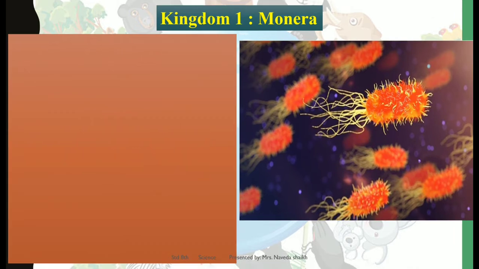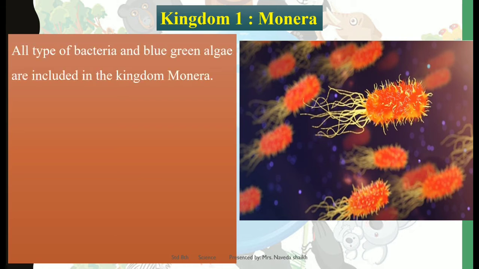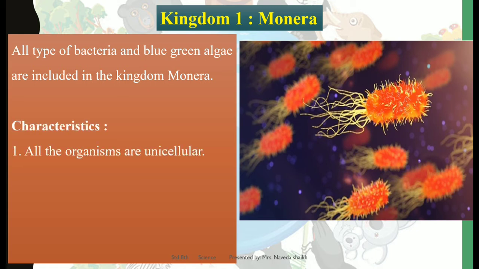The very first kingdom that we want to talk about today is kingdom Monera. Now, we need to know a few characteristics about this kingdom. First, remember that all types of bacteria and blue-green algae are included in kingdom Monera. Your very first characteristic is that all organisms are unicellular, meaning having only one cell.